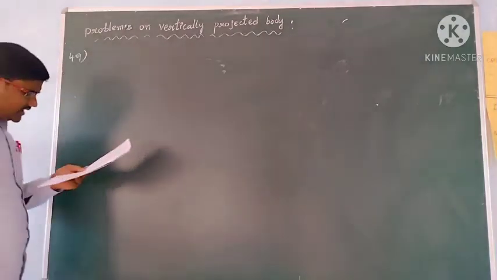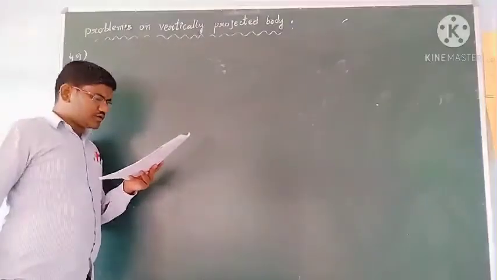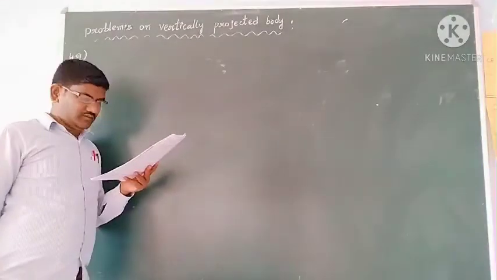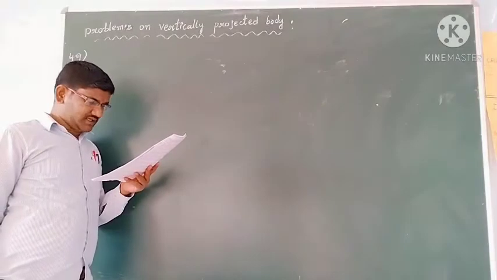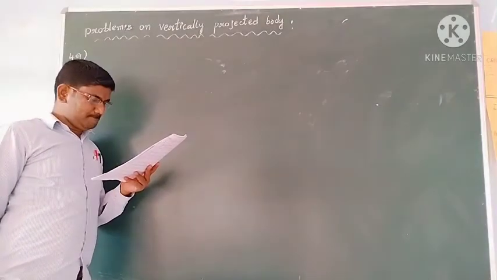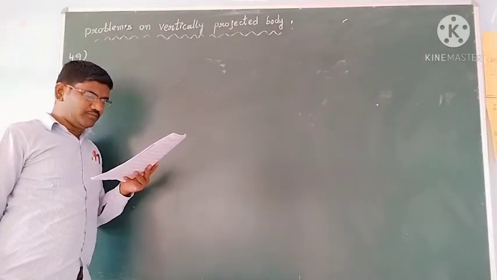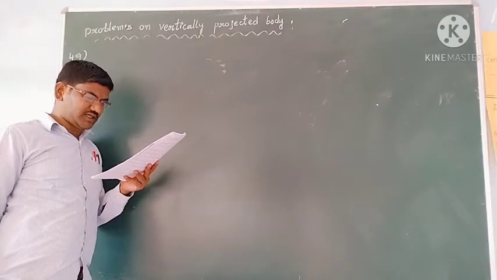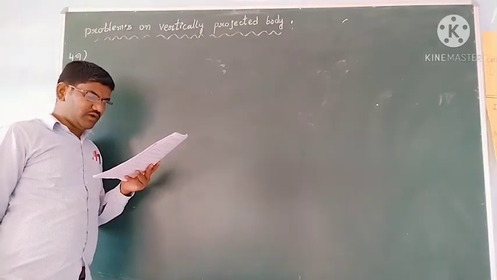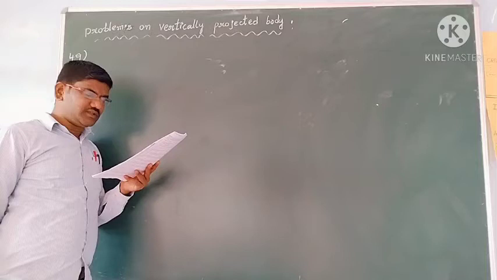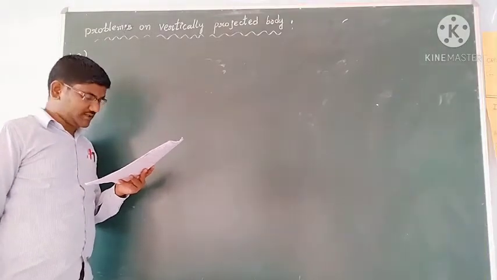See students, a ball is thrown up with a velocity of 9.8 meters per second. After 1 second, another ball is thrown up with a velocity of 19.6 meters per second.